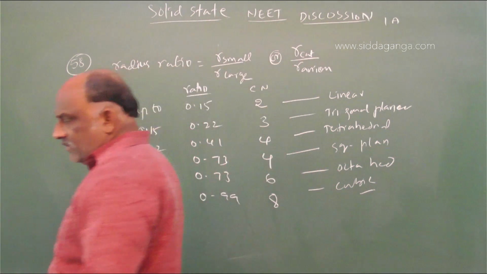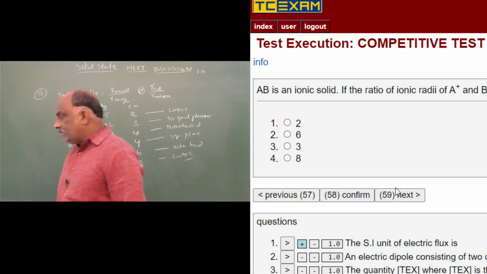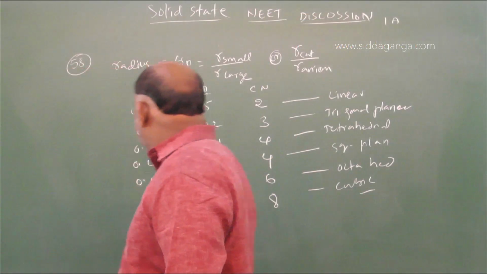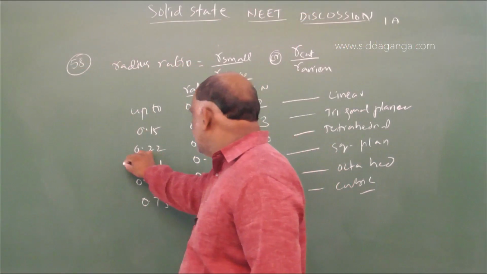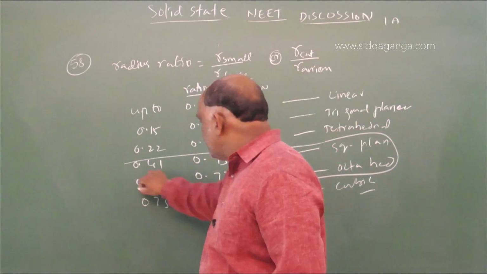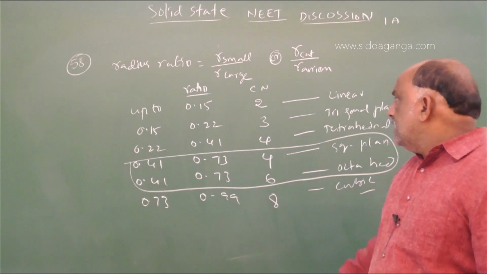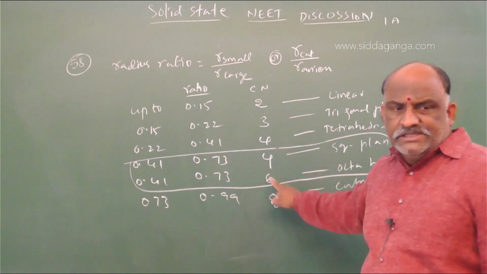But from the question, what is given is 0.52. 0.52 is in this range, 0.41 to 0.73, so the coordination number is either 4 or 6.